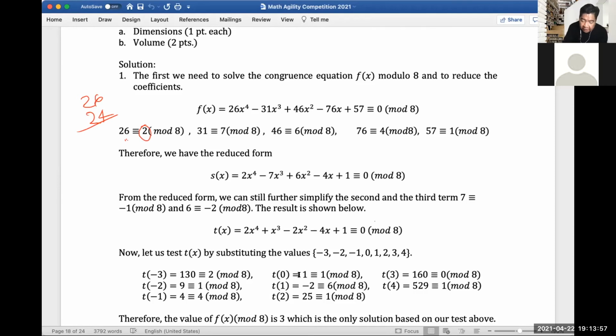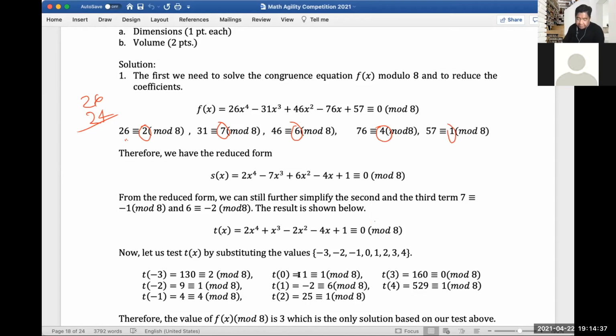Same thing with 31. 24 and 31 have a difference of 7, so that's the remainder again. For 46, 8 times 5 is 40, so the difference would be 6. And 8 times 9 is 72, so 76 minus 72, the difference is 4, right? So when getting the modulo, you're simply stating the remainder closest to whatever modulo number you're computing to.